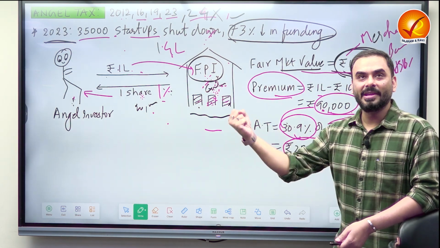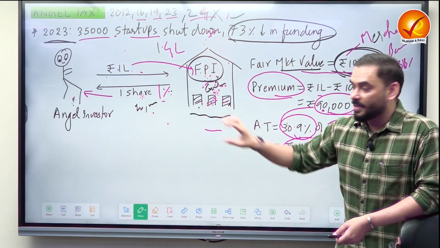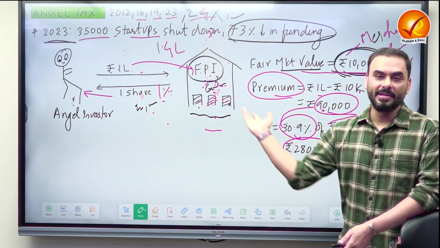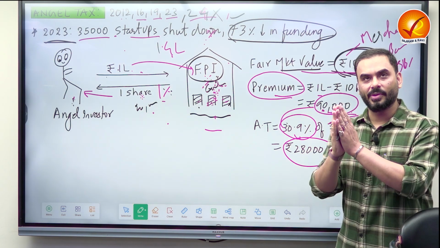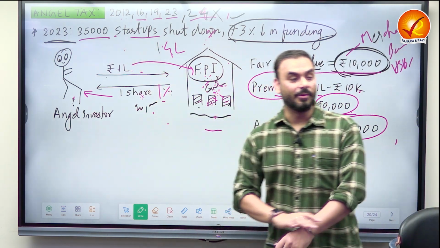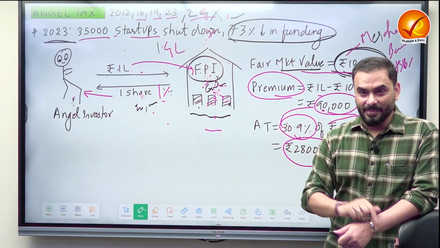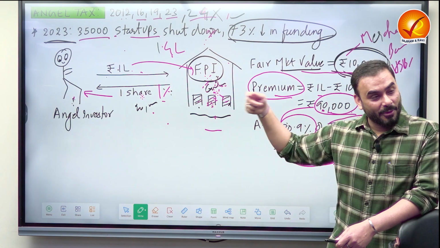How much money do they have in hand? 70,000. And they wanted to use the entire 1 lakh rupees to promote the company. So what did they tell the government? They said, sorry, we are shutting down our company. That's why so many companies got shut down. So the government of India realized that if we don't stop this angel tax for some time, a lot of companies are going to shut down again.